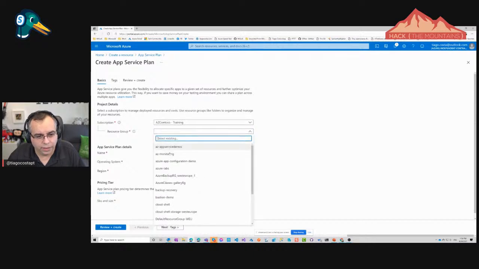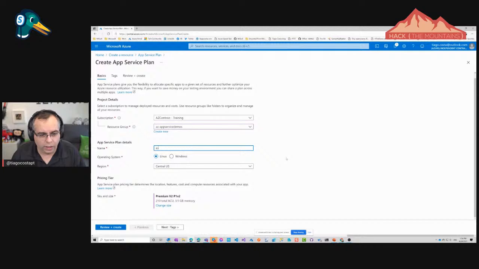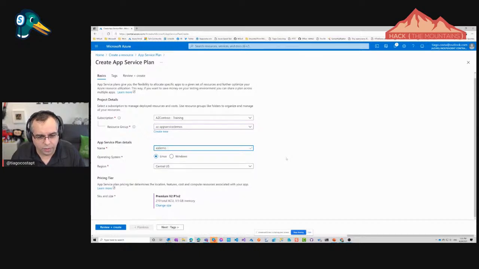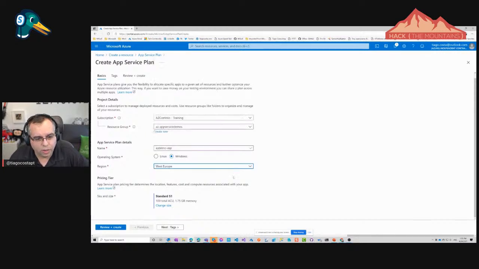And I need to choose here the resource group that we created before. And I'll just say AZ Demo App Service Plan. Okay, something like this. And now I have the choice here: do you want Linux or Windows? Let's just go for Windows, for example. And let's go here for West Europe, and we should be good.